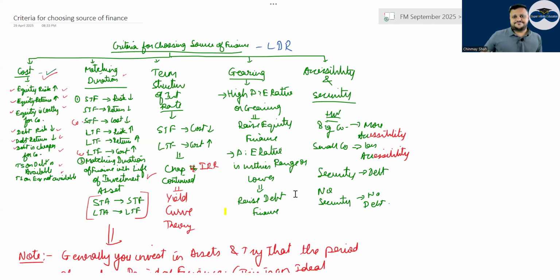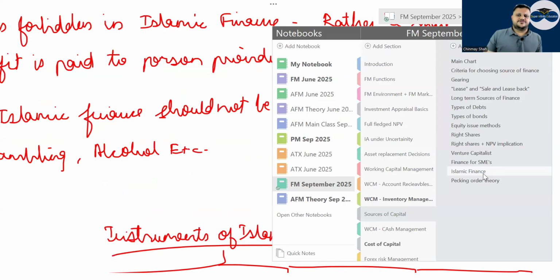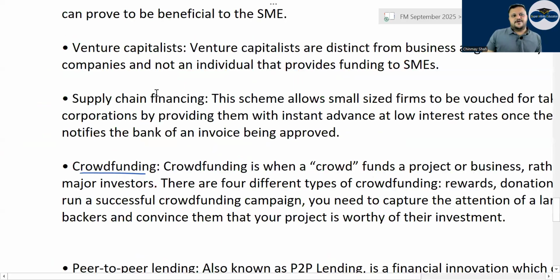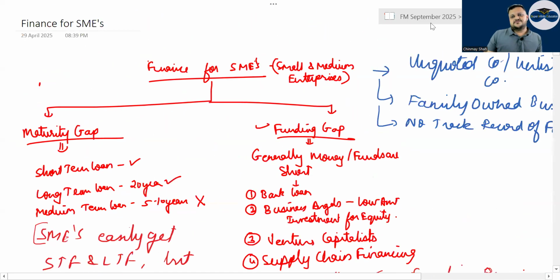I have a feeling Islamic finance is something that is asked a lot of times. Finance for SMEs, this time I don't know why, I feel will be asked in the exam.